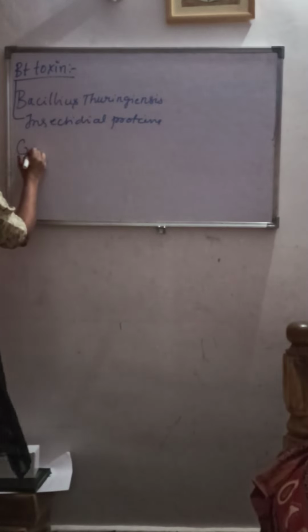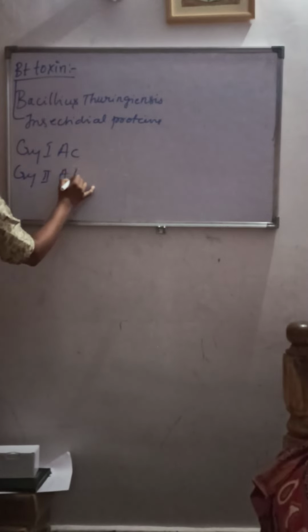Then the Cry genes, what we call crystal protein genes: Cry1Ac and Cry2Ab. These genes from the Bacillus encode proteins which control bollworms. The Cry1Ac and Cry2Ab genes from the Bacillus control the bollworms, particularly the bollworms.